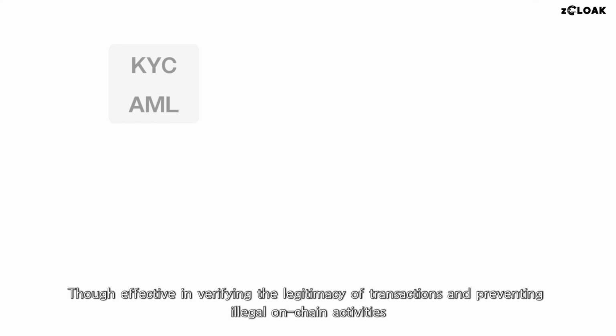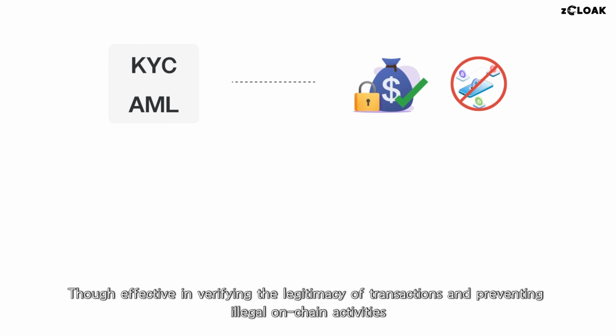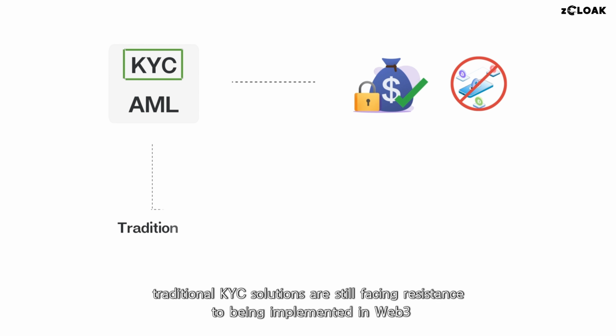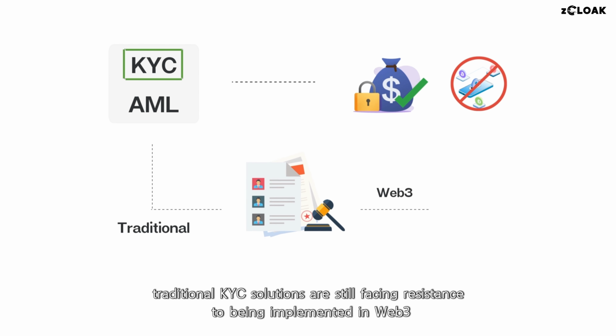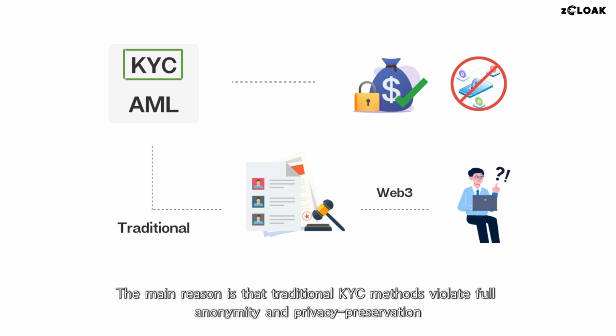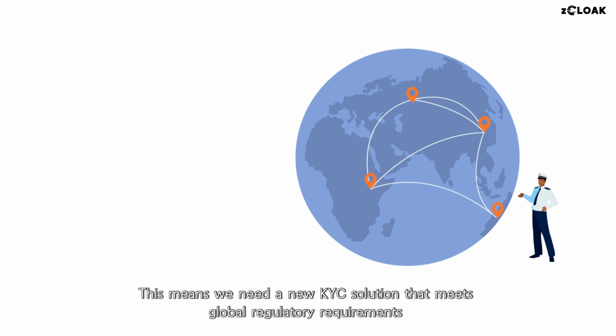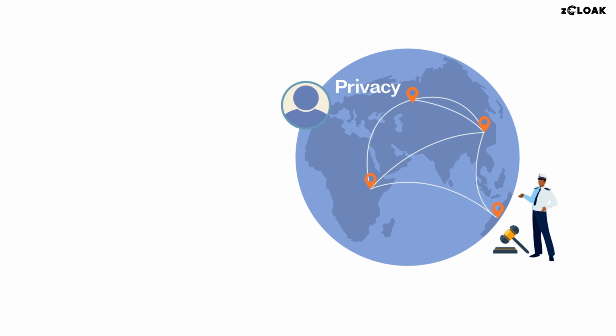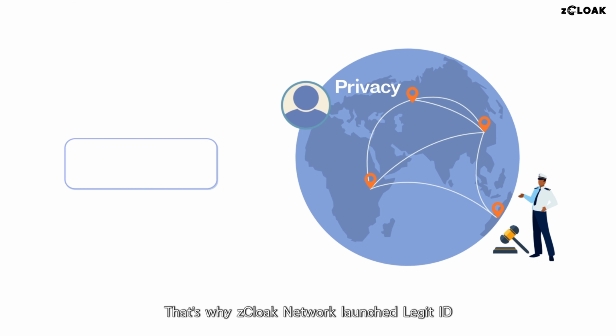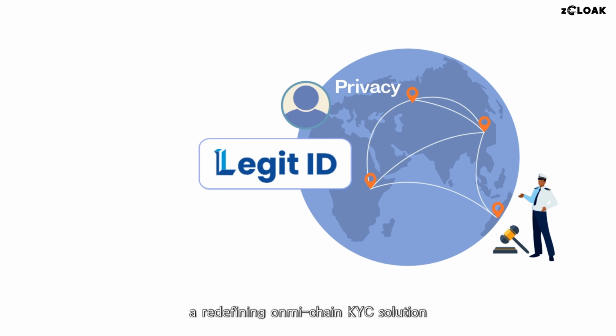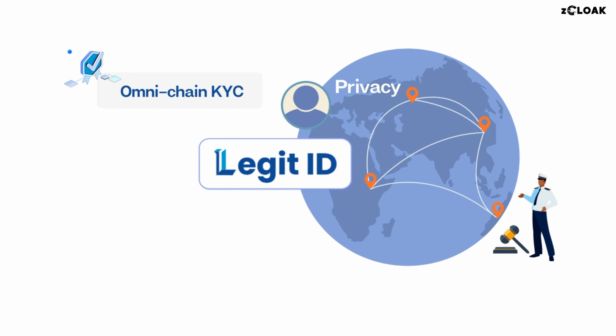Though effective in verifying the legitimacy of transactions and preventing illegal on-chain activities, traditional KYC solutions are still facing resistance to being implemented in Web3. The main reason is that traditional KYC methods violate full anonymity and privacy preservation. This means we need a new KYC solution that meets global regulatory requirements while protecting user privacy. That's why zCloak Network launched Legit ID, a redefining omnichain KYC solution.